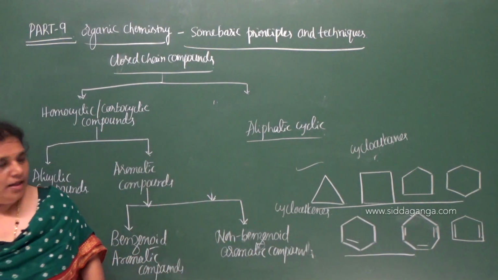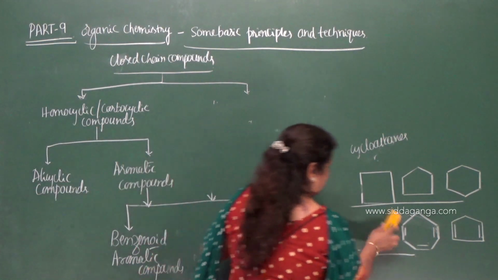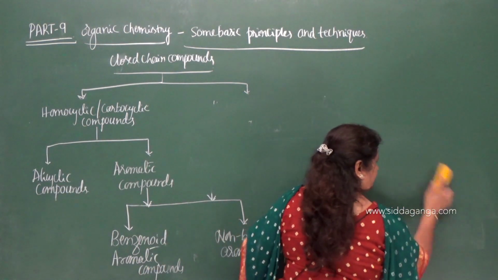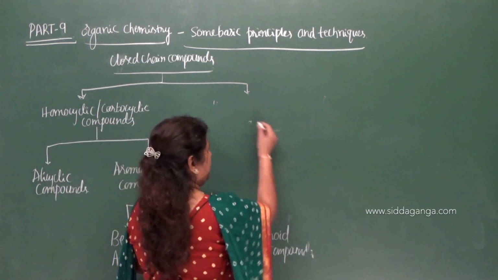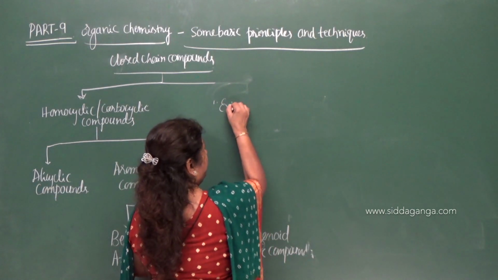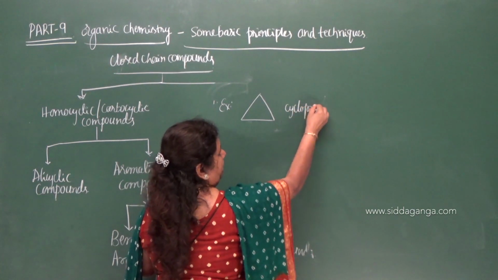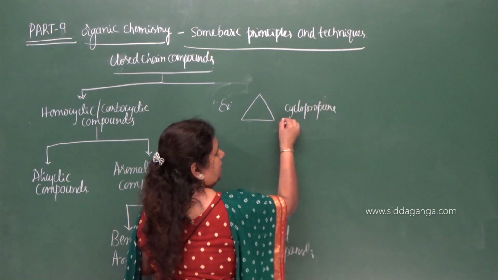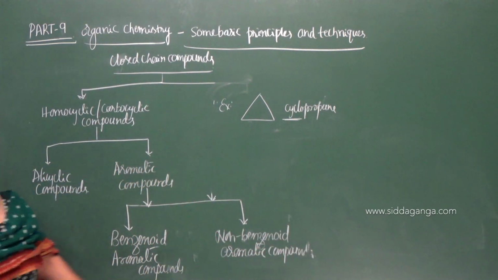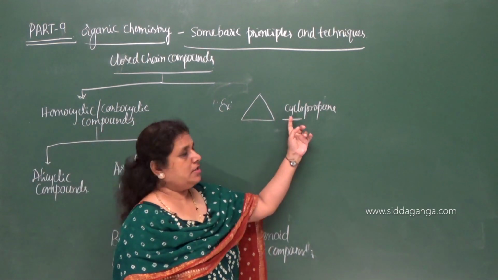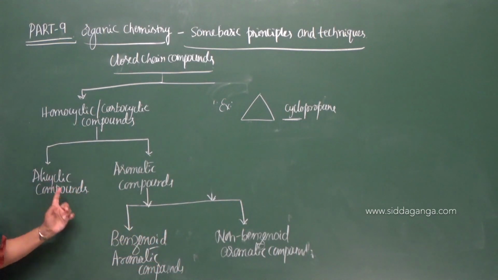So let me give the names of these compounds. Examples for alicyclic compounds. This is cyclopropane. See, in case of alicyclic compounds, we have to use the prefix cyclo here. If we use cyclo as a prefix, then it itself indicates it is an alicyclic compound.